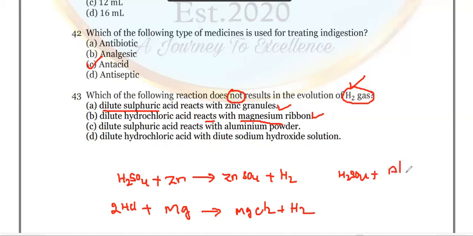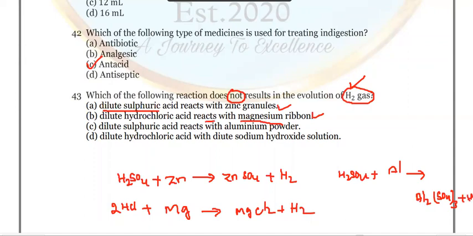Is it right? It forms aluminum sulfate solution, Al2(SO4)3, and what is left is hydrogen gas, H2. So here also gas is liberated.